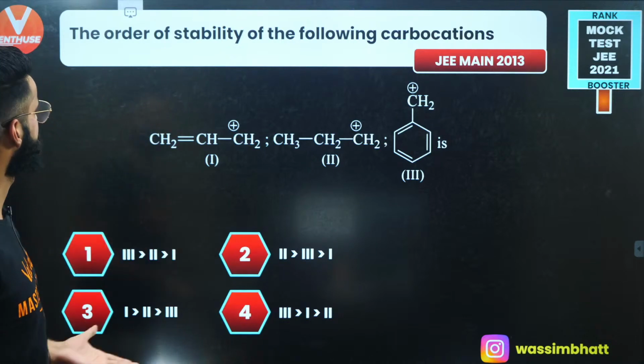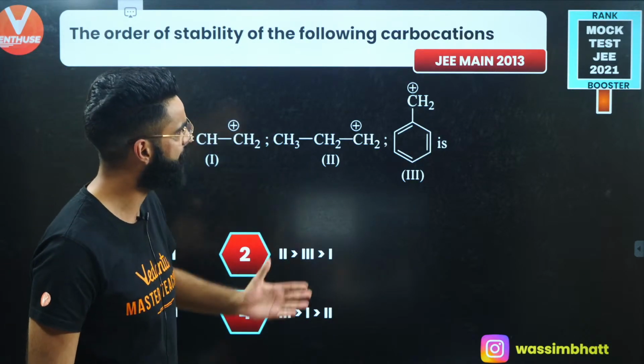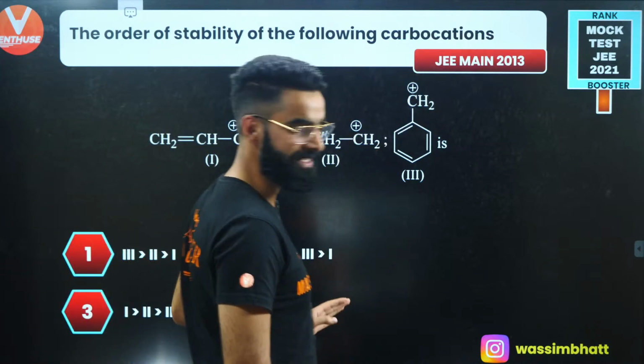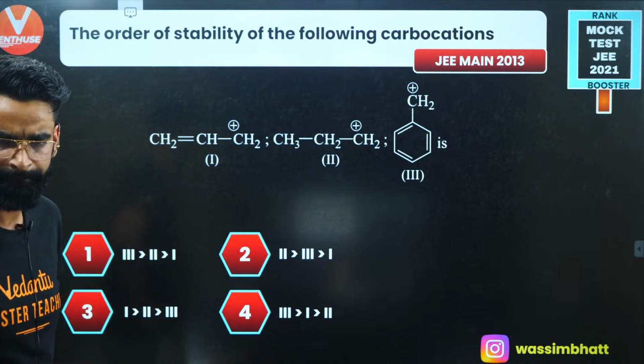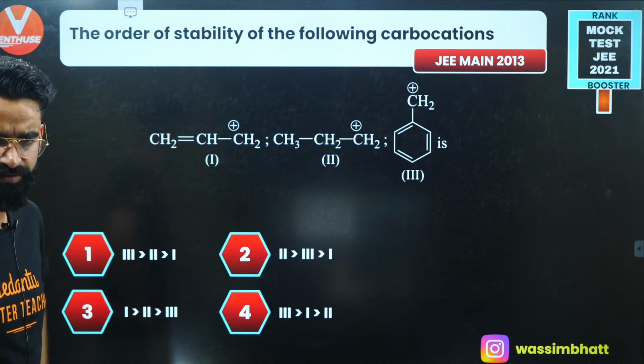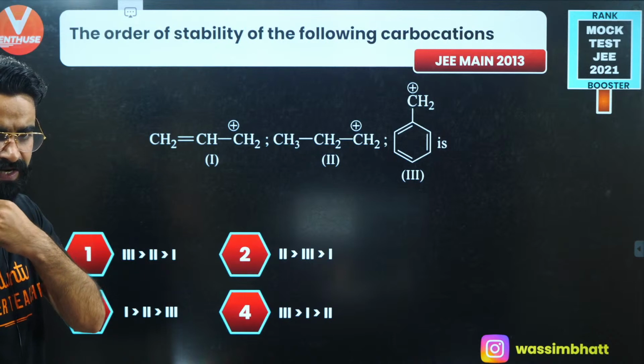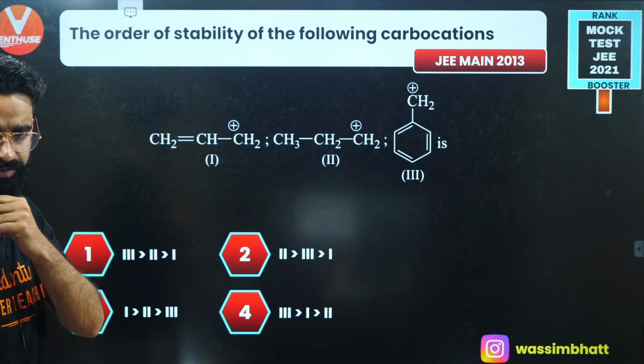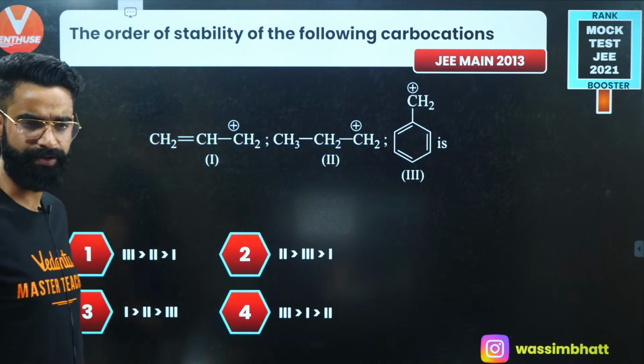Okay, a very simple question. The order of stability of the following carbocations. The question was asked in your mains 2013. Just give it a try and let me know fast. What do you think about this question?